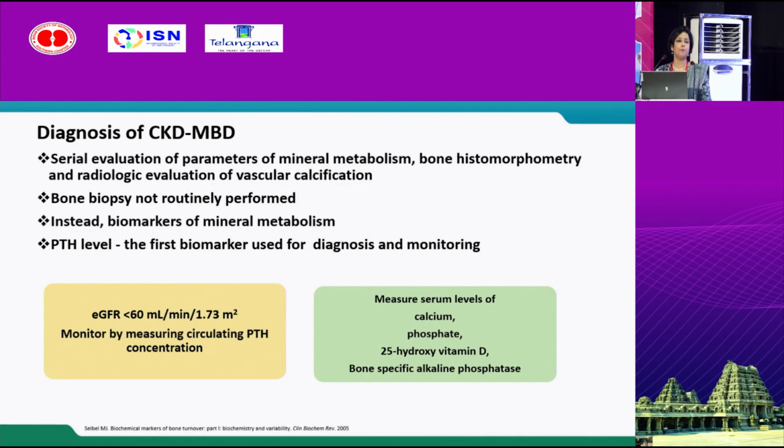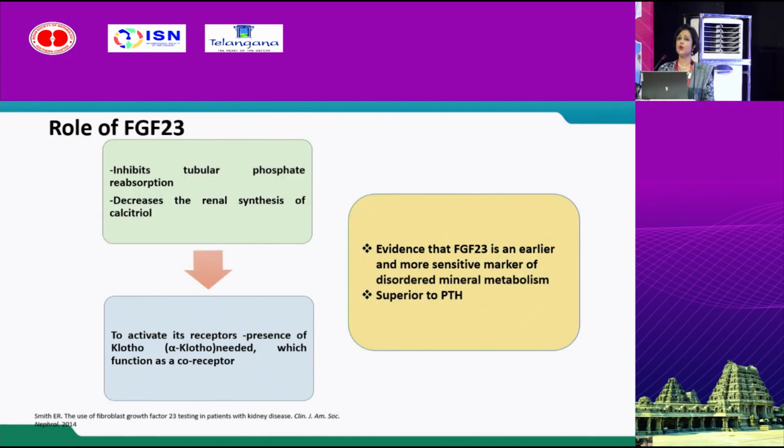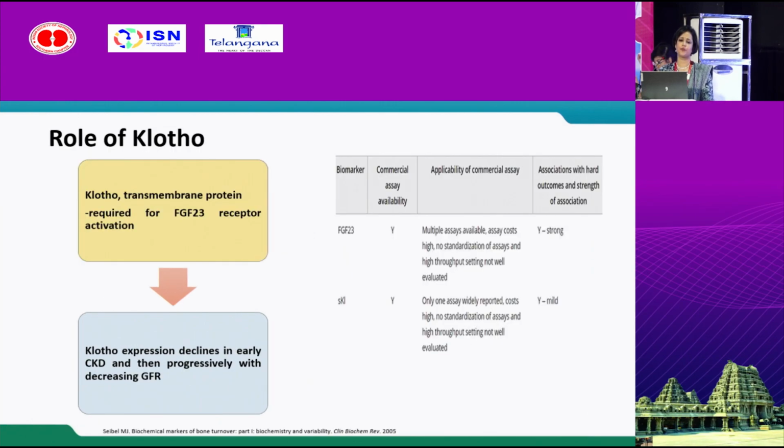We measure the serum PTH, calcium, phosphorus, vitamin D, and bone ALP. We know the role of FGF23 in controlling the phosphorus balance. Studies have shown FGF23 is an earlier and more sensitive marker of disordered mineral metabolism and even superior to PTH. And we know the role of klotho acting as cofactor in the activation of FGF23. So, klotho expression declines in early CKD and then progressively with declining eGFR. We have assays for both klotho as well as FGF23, but not used clinically because of high cost and standardization issues.